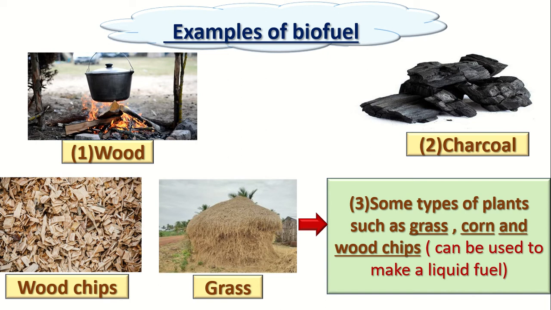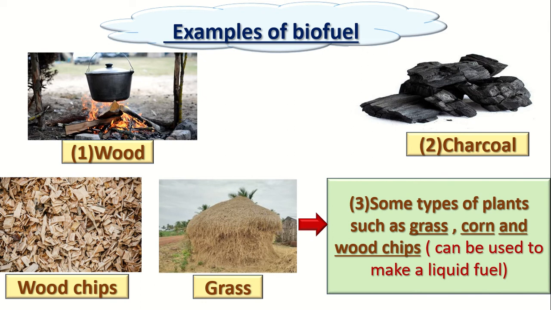Okay, number 3, we have a liquid biofuel. The wood is solid, the charcoal is solid, but number 3 is a liquid biofuel. How can it become a liquid? The liquid biofuel is made of two plants. They are taken and put in a very big device, and this device will change these two plants into a liquid biofuel.